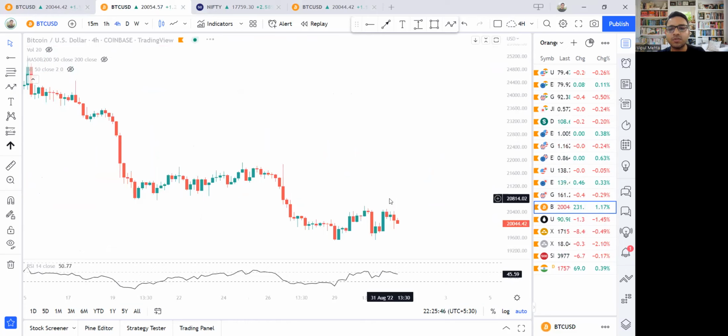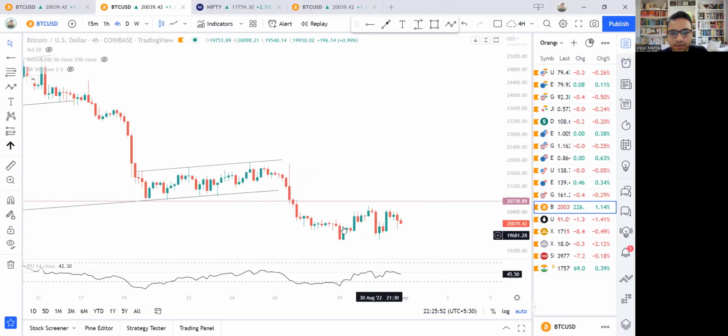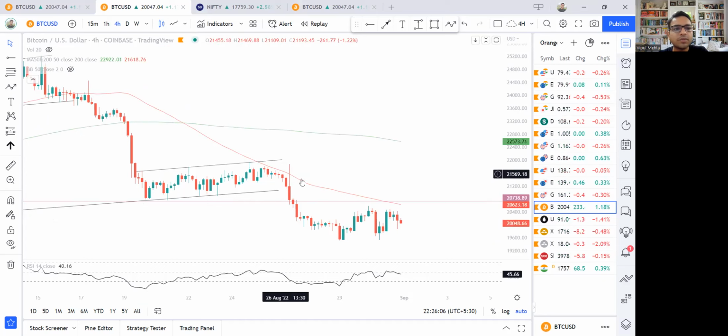Let's take a look at the 4-hour chart. So this is what we were discussing. The price fell, and then there was a bit of a bounce, and then it fell again. But right now, as we said, we are taking support at the 20,000 zone, and this 50 is also catching up. So this 50 is going to be an interesting line for the price.